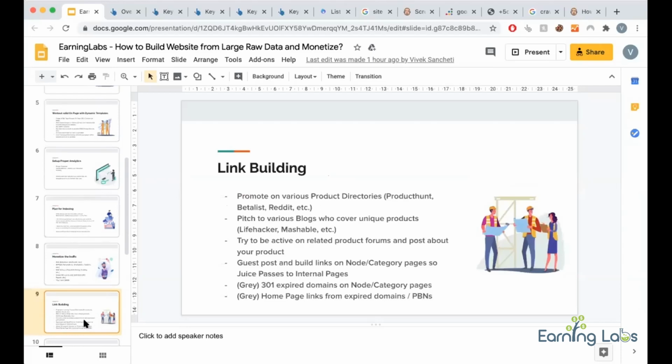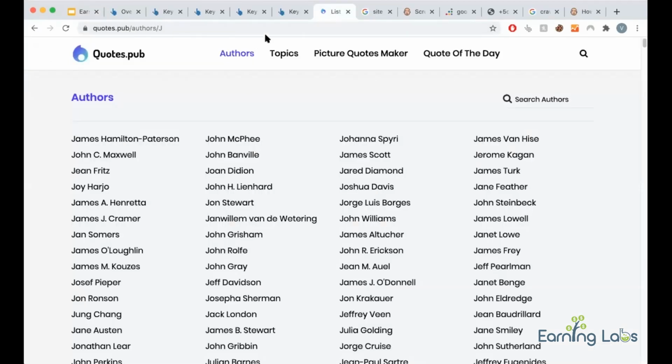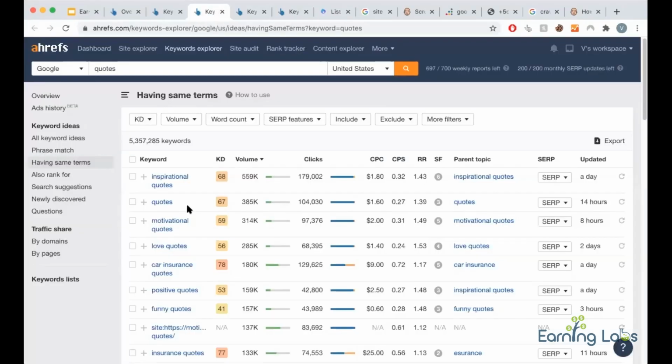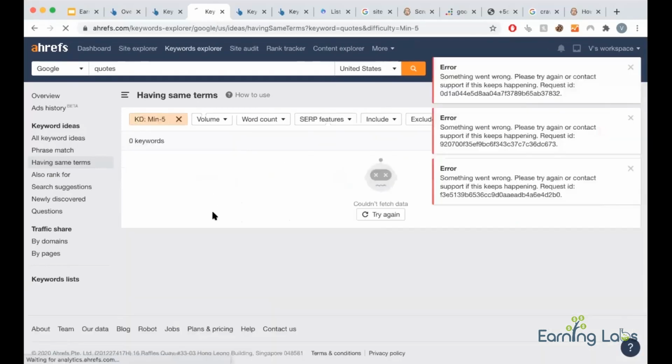See, if you make links, Google will surely crawl a little speedier, but when you have lakhs of pages, you can't make links to each and every page. So there's a hack. What you can do is find the key pages. Now how to find key pages? Like say you are developing a quotes site. Now you can't cover every quote, but you can target KD 68, 69 quotes.